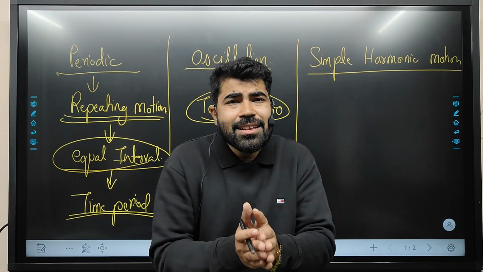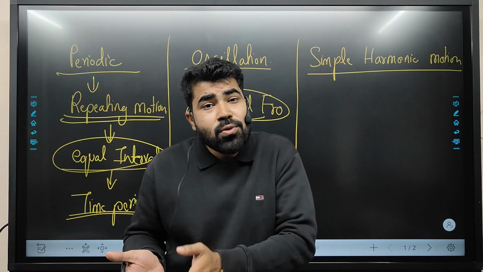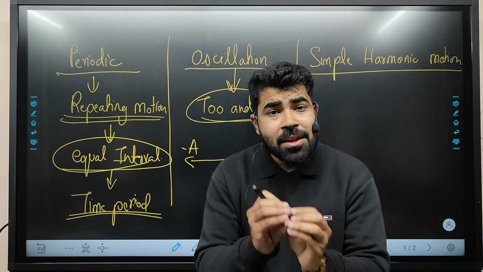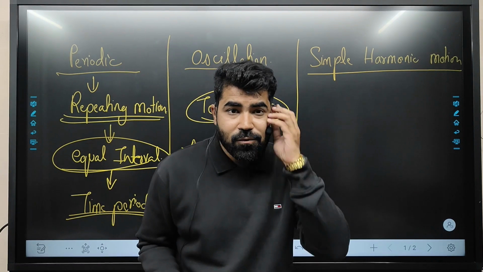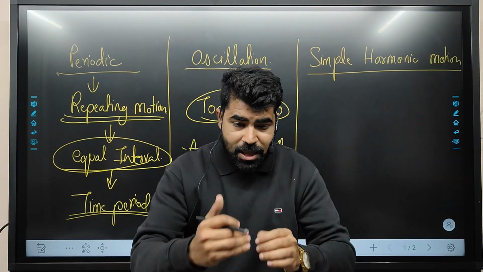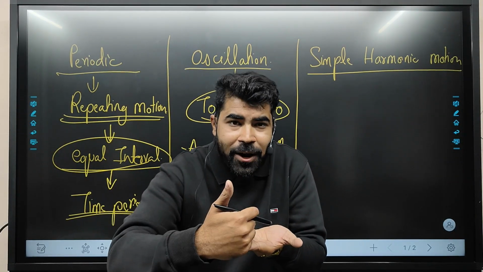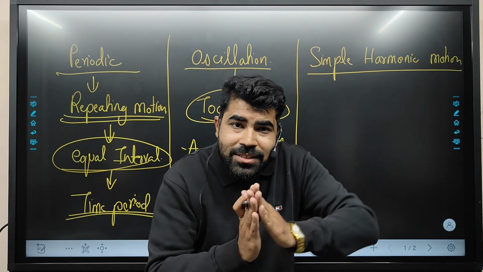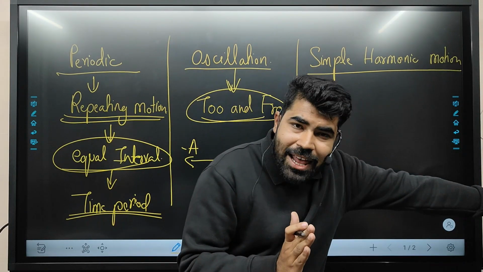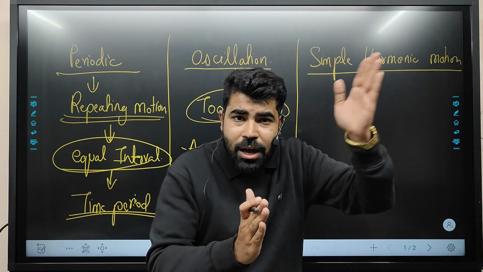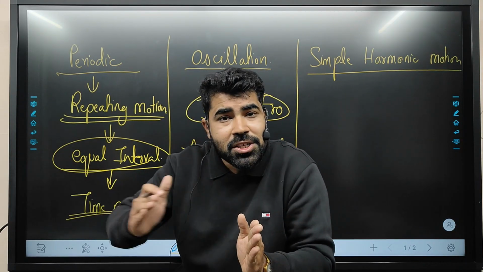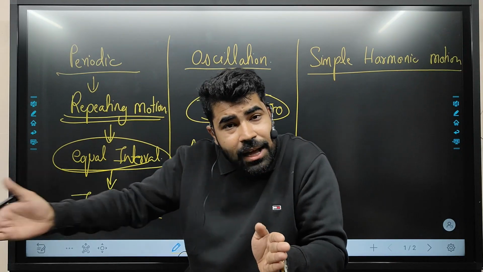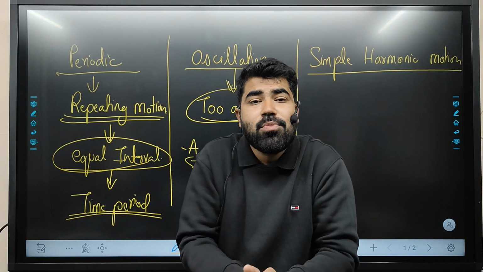So we can say that oscillation is equal to vibration also. Any type of particle which is vibrating about its mean position. What is mean position, bachcho? The motion is starting from any point, goes to the extreme position in this direction and comes back to the mean position, and again goes to the maximum extreme position in the opposite direction and comes back again to the same mean position.